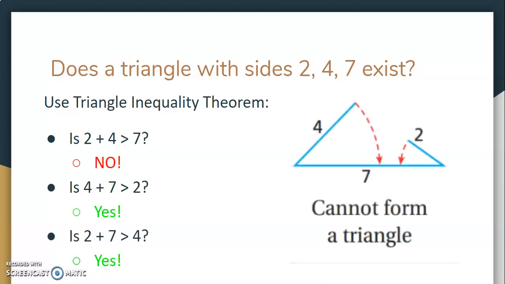And hopefully you can see by this picture that there's no possible way that a 2 over here and a 4 over here will ever meet together to make a triangle. They're just not long enough. So 2 plus 4 was not greater than 7.